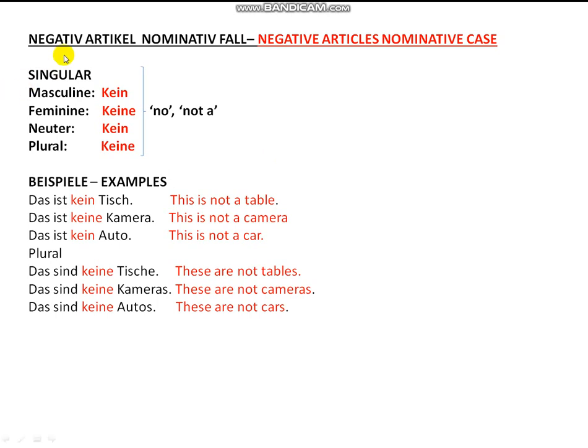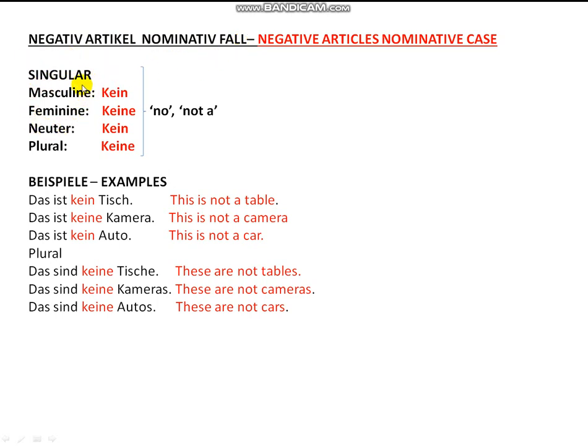So today we are going to continue with the grammar. Today we are learning a different kind of article in nominative case, and that is negative articles in nominative case. In German, they are called negative Artikel Nominativ Fall.